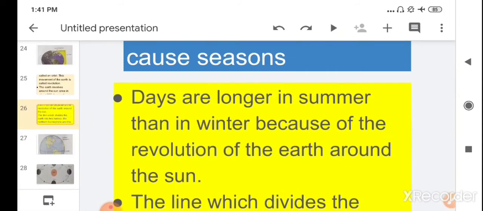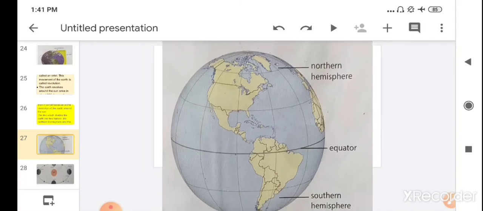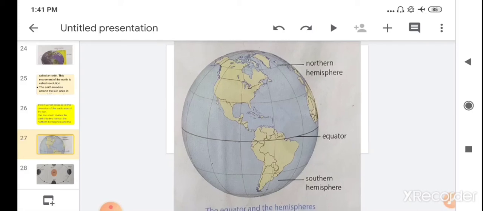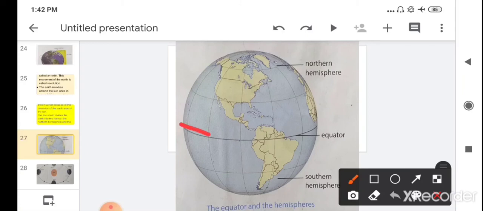So children, let's see a picture. This is a picture of the earth. Children, there is an imaginary line which divides the earth into two halves, into two parts.